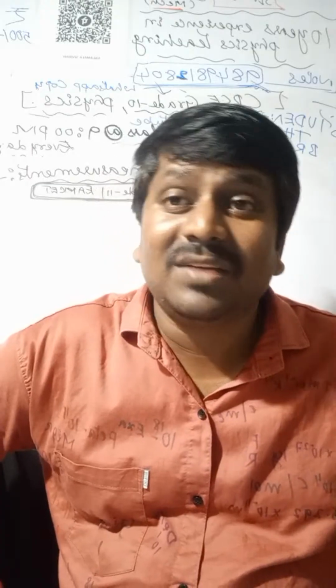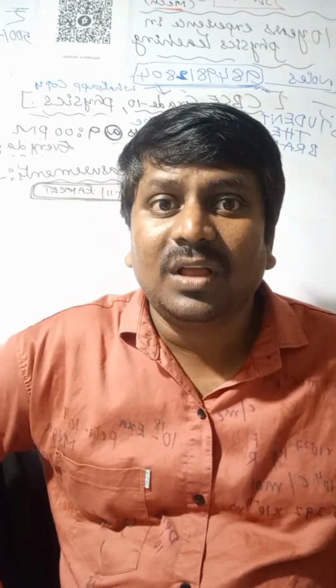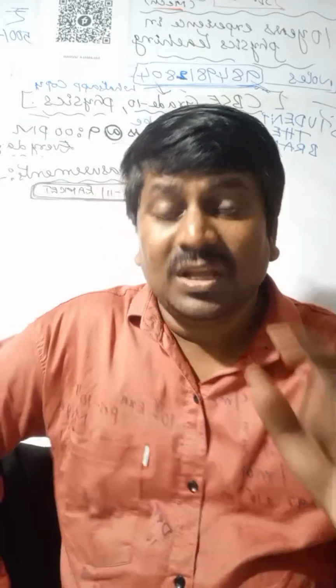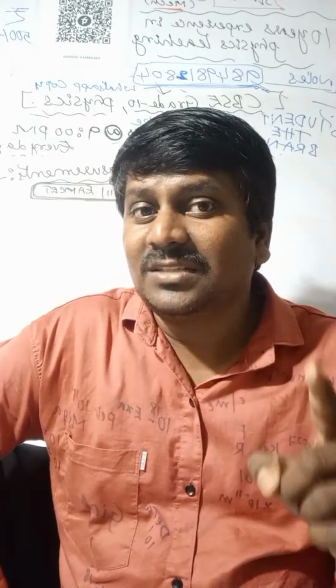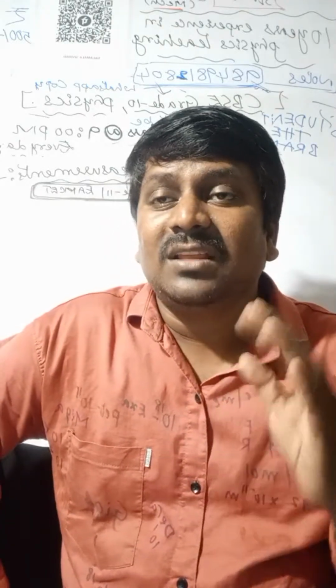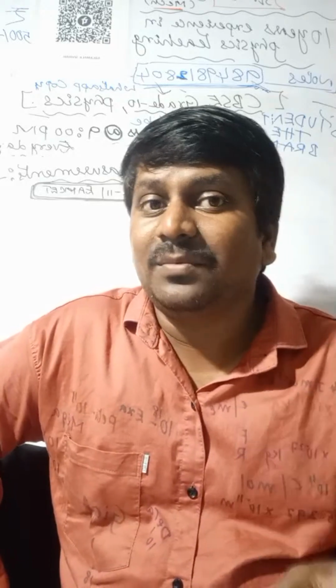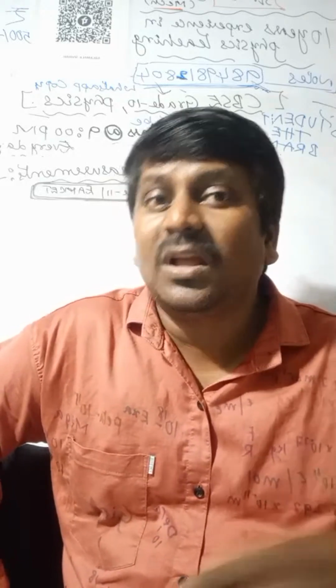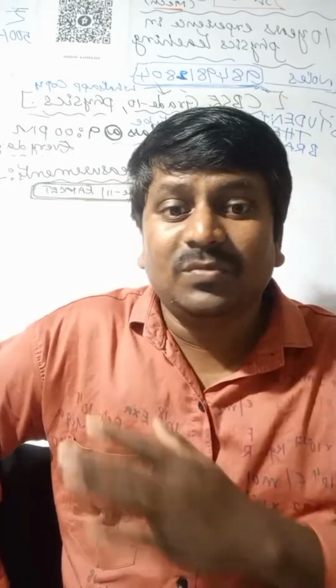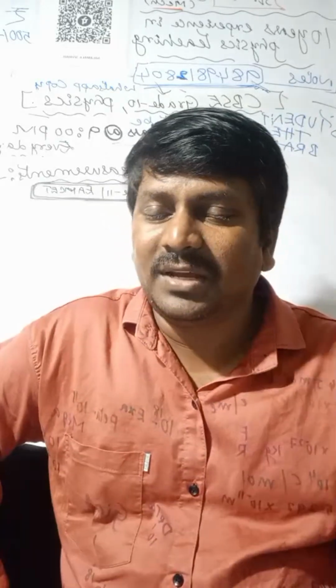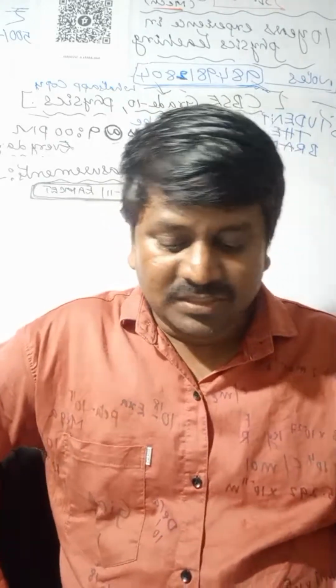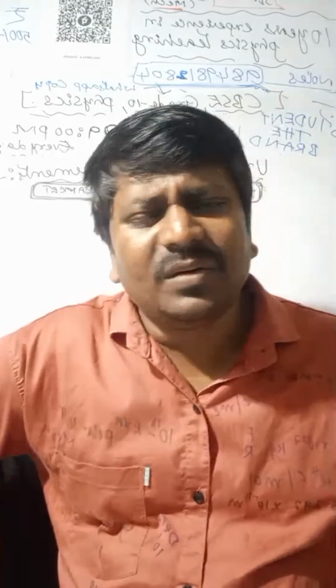Whereas for an even number, 3.650, here 6 is there after the decimal point, 5 followed by 0. If it is an even number, we should not change anything. We keep it like that only, 3.6. That is about rounding of the numbers.